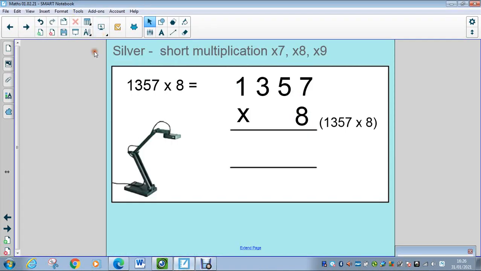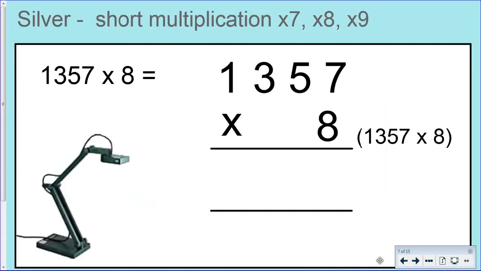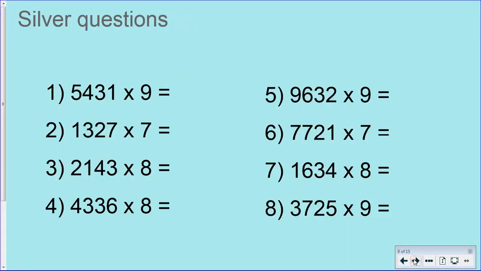Now remember, silver is Year 5 expectation. So before moving on to gold, it might be a good idea to do 3 or 4 of these calculations. If you can do it, you will speed through these really quickly. It'd be a good idea to prove to yourself you can do it without any silly mistakes. If you're 100% confident with that, I'd like you to move on to gold.